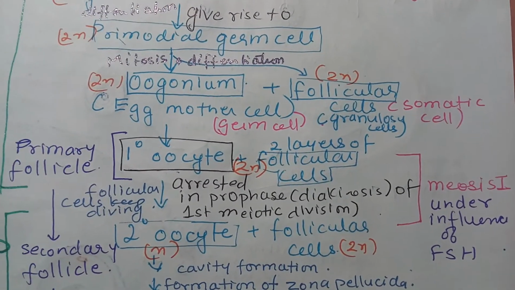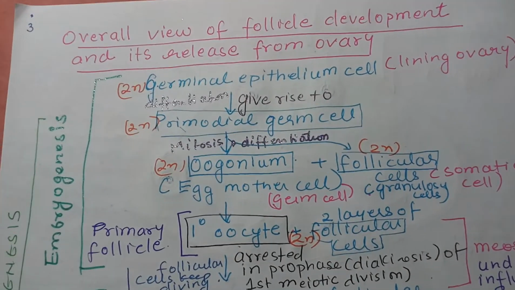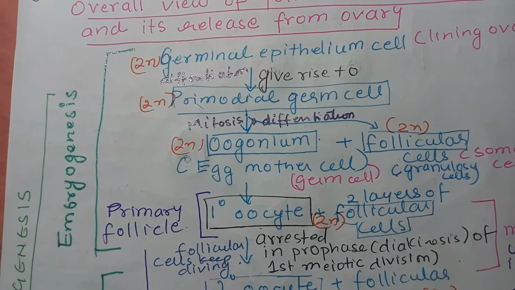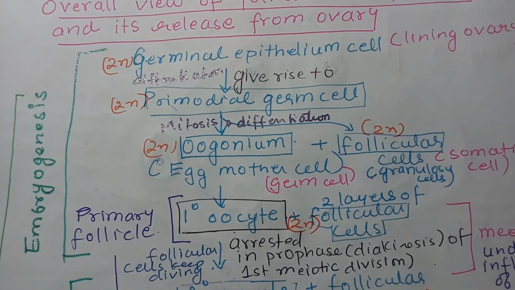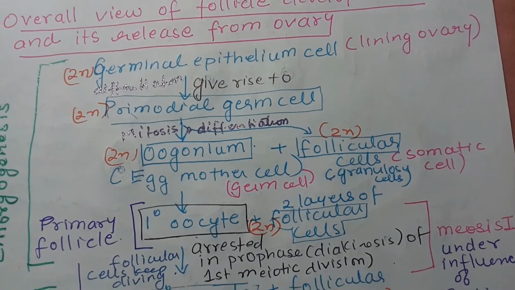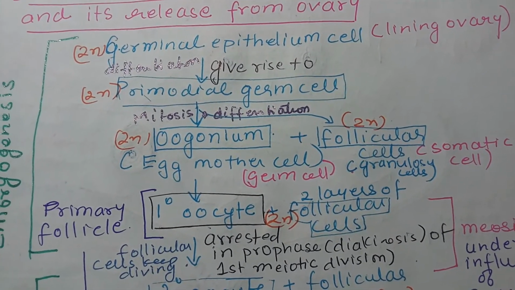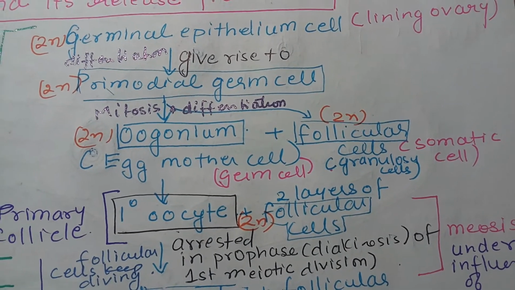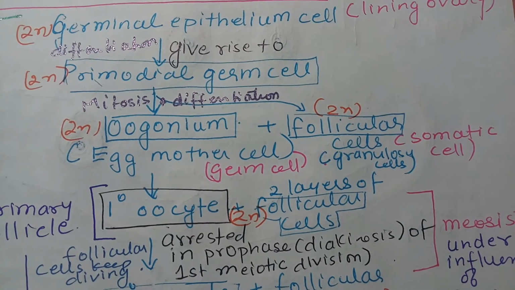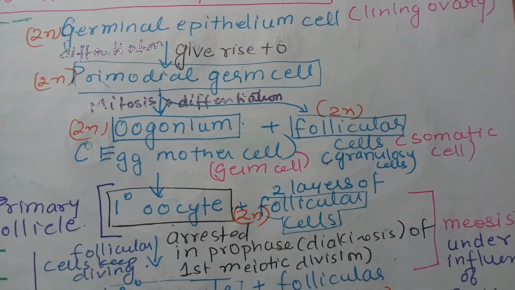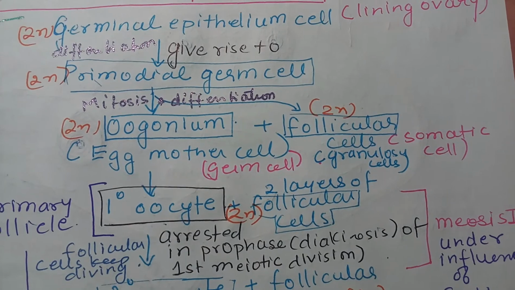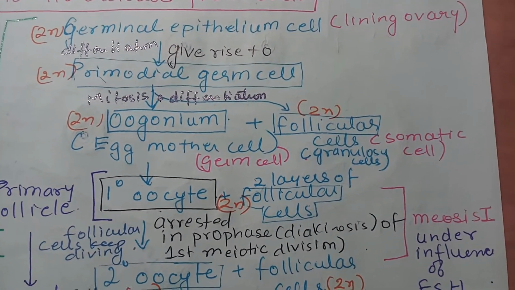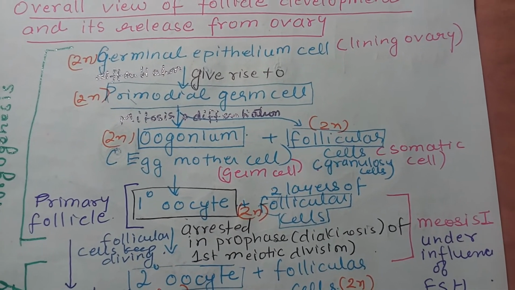All of this, from the germinal epithelium to the oocyte, takes place in the fetus during embryogenesis. Now the first meiotic division starts in the primary oocyte, but it will not be completed; the primary oocyte is arrested in prophase of meiosis 1. So it is still diploid because meiosis 1 is not completed.